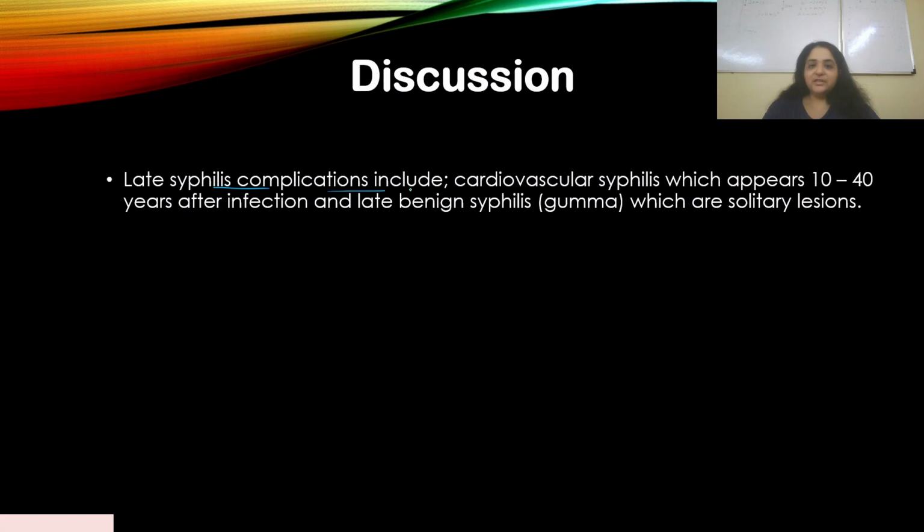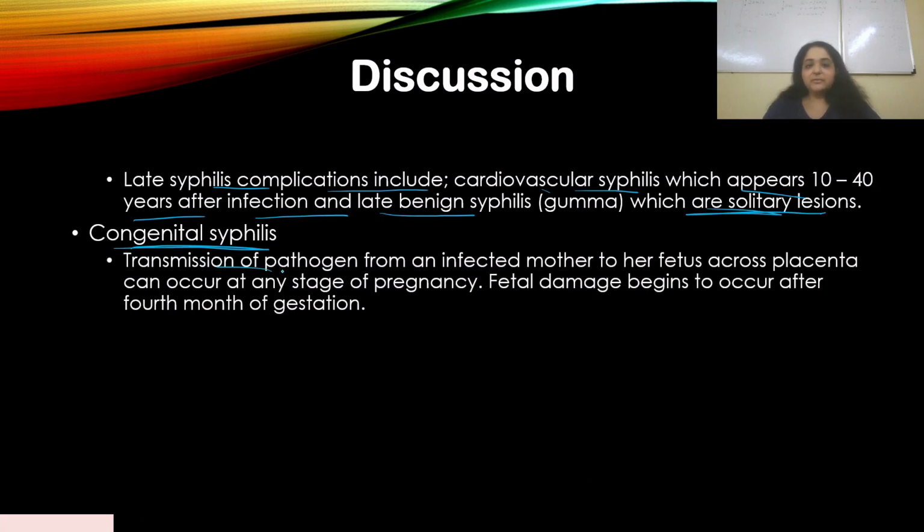Late syphilis complications include cardiovascular syphilis, which appears 10 to 40 years after infection, and late benign syphilis, which are solitary lesions. Now, there can be congenital syphilis also. That means the baby is born with syphilis. Transmission of the pathogen from an infected mother to her fetus across the placenta can occur at any stage of pregnancy.